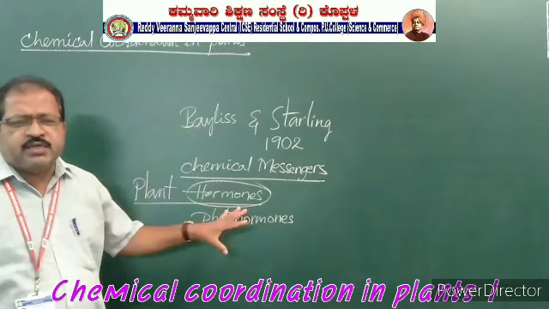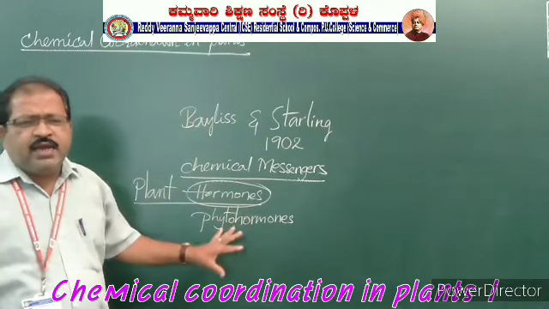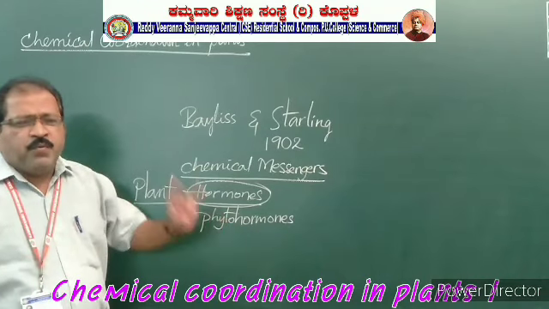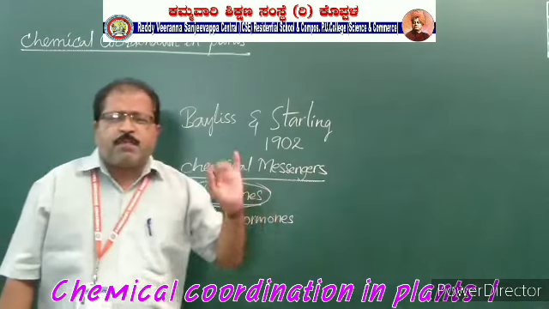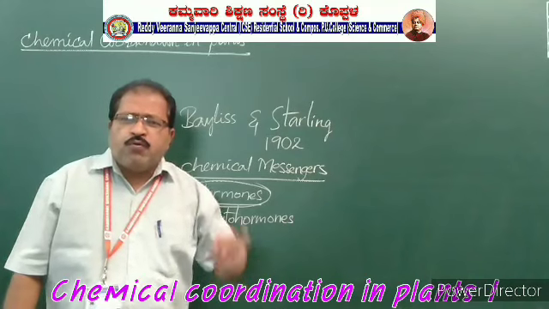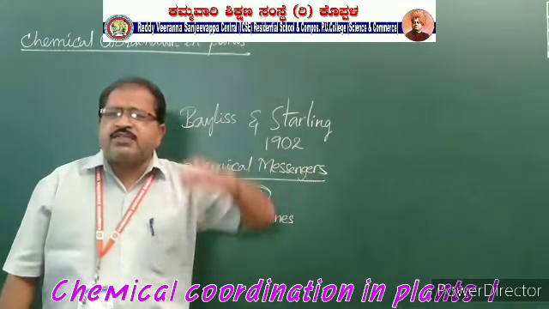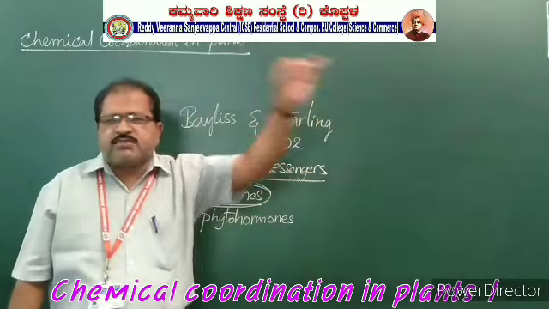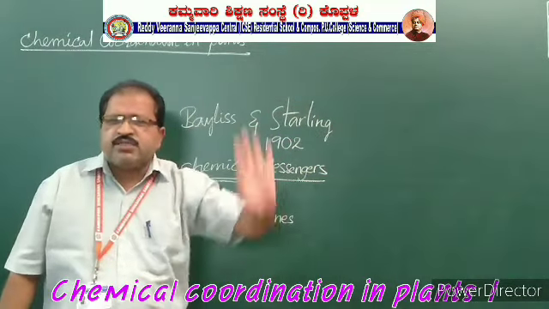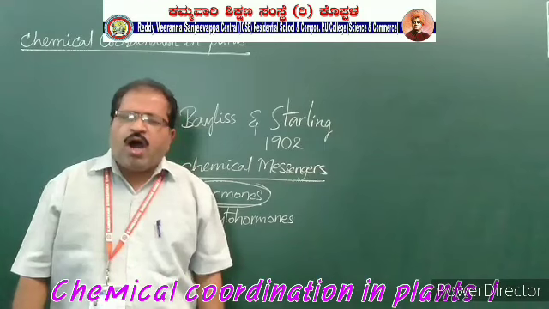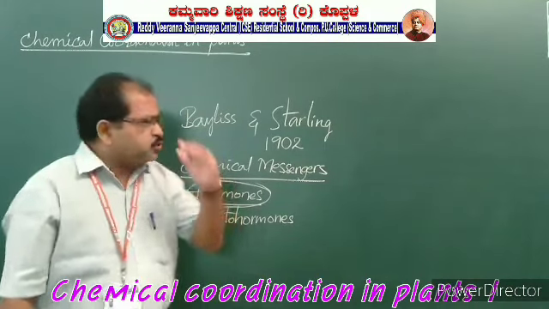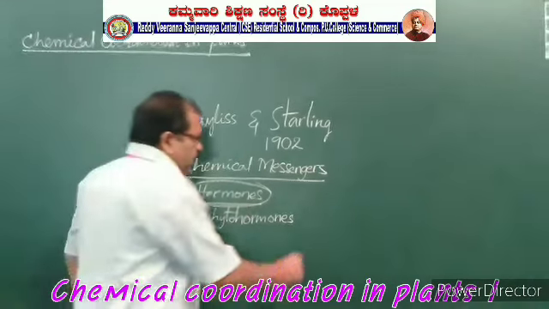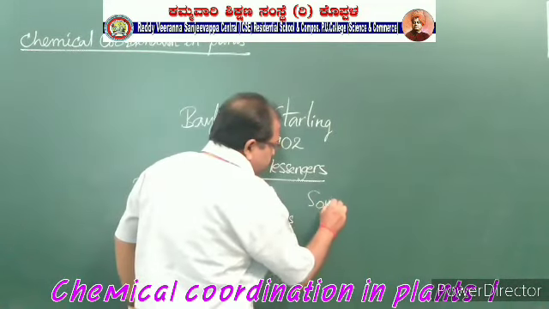These are the chemical messengers, and they carry the messages from the source in the plant body to where this message is useful to the plant body. These messages will be carried by the phytohormones.